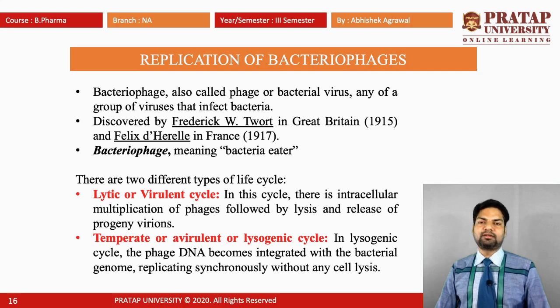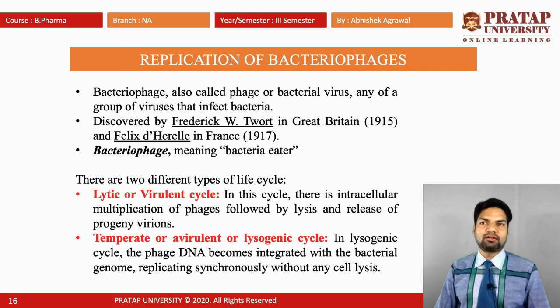Next is the replication of bacteriophages, any of a group of viruses that infect bacteria. It was discovered by Frederick W. Twort in Great Britain in 1915 and Felix d'Herelle in France in 1917. In the simple meaning, bacteriophage means bacteria eater. They have two types of life cycle. It is the lytic and the lysogenic.